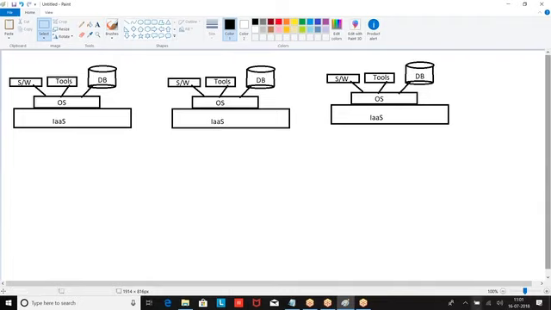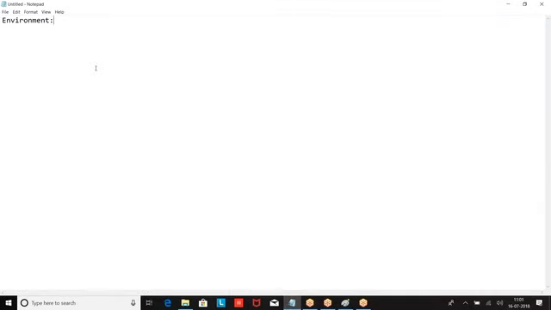Now, when you are looking at this environment, they are classified into three types: production environment, testing environment, and development environment. Now we'll understand what these are and how they will be used. Let us take the first basic definition. Environment is an instance of force.com.